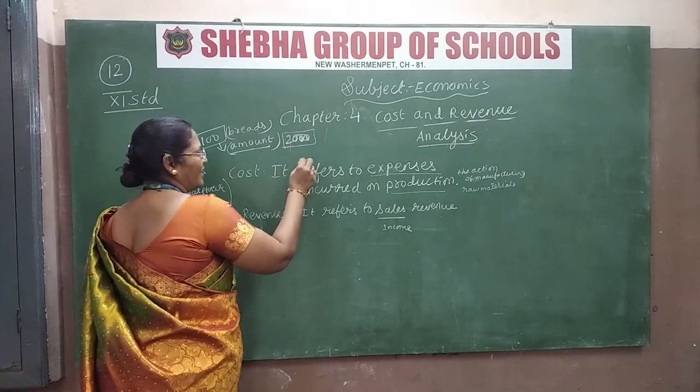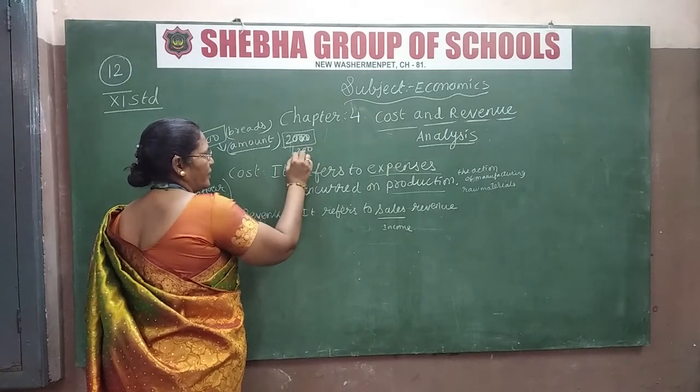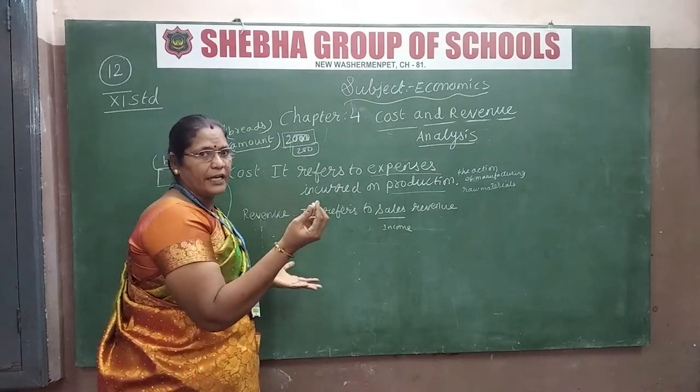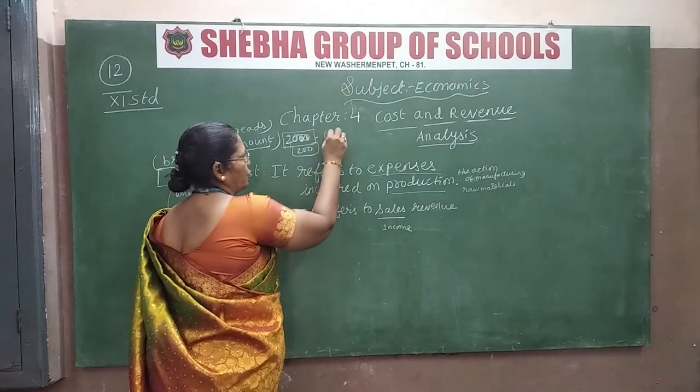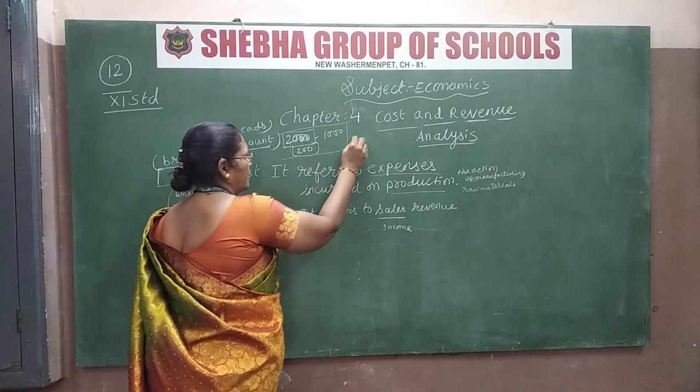Then for the covers and packaging, take it as 200. Then for the preparation, maybe I kept labor and gave them 1000 rupees for the workers. So in total, how much have I spent?